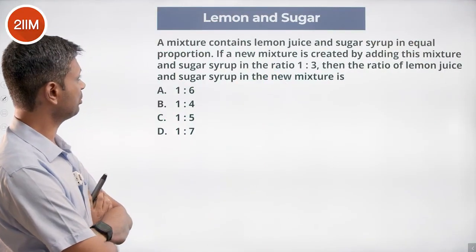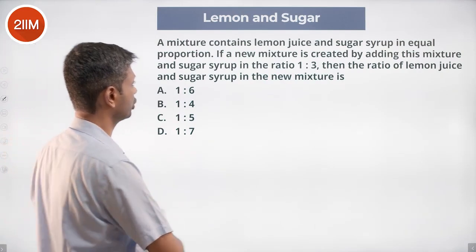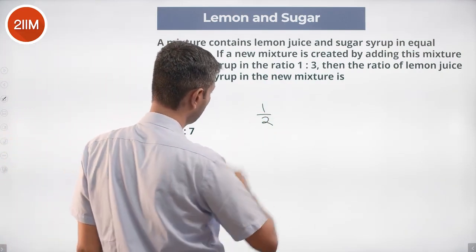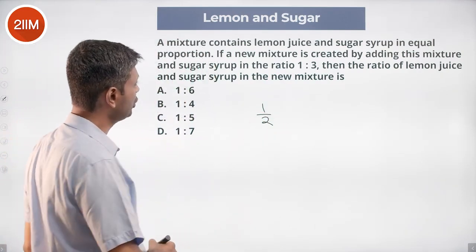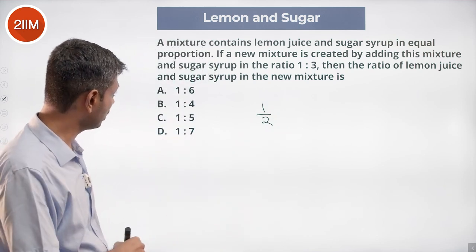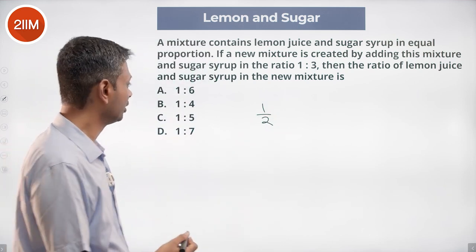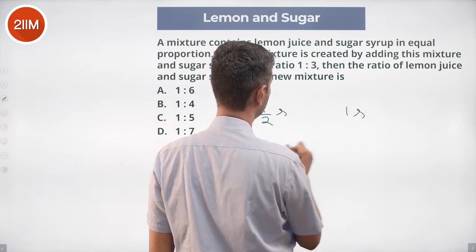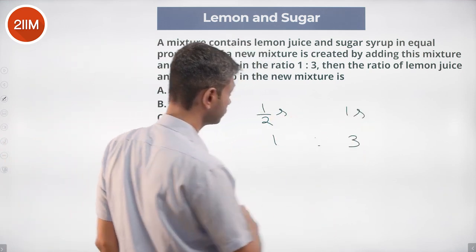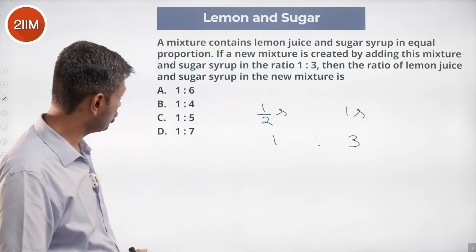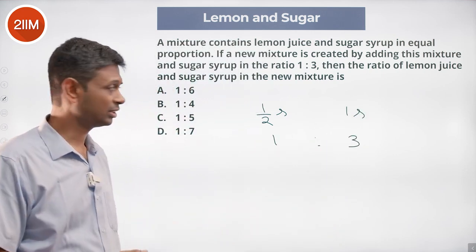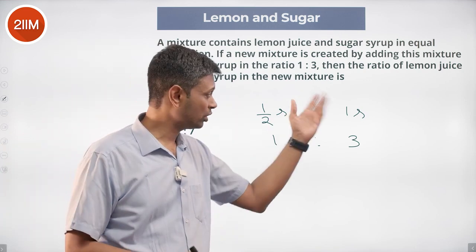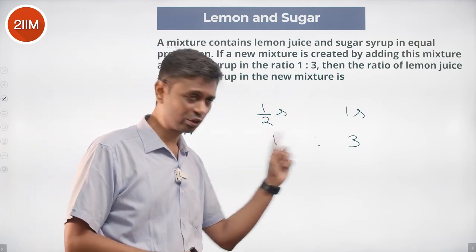A mixture contains lemon juice and sugar syrup in equal proportion. So 1/2 lemon juice or 1/2 sugar syrup. The new mixture is created by adding this mixture and sugar syrup in the ratio 1:3. I'm going to call it 1/2 sugar syrup mixed with 1 sugar syrup in the ratio 1:3. Find the ratio of lemon juice and sugar syrup in the new mixture.